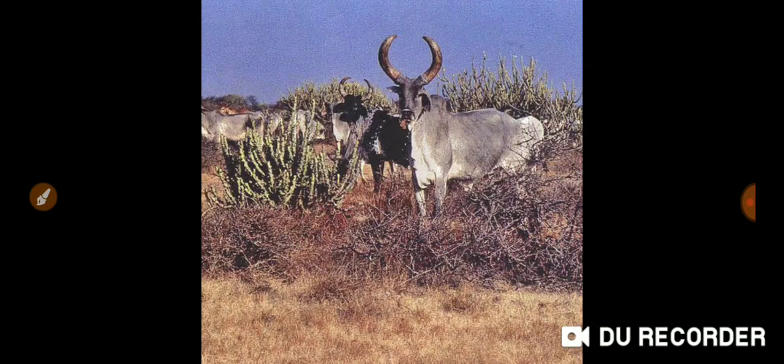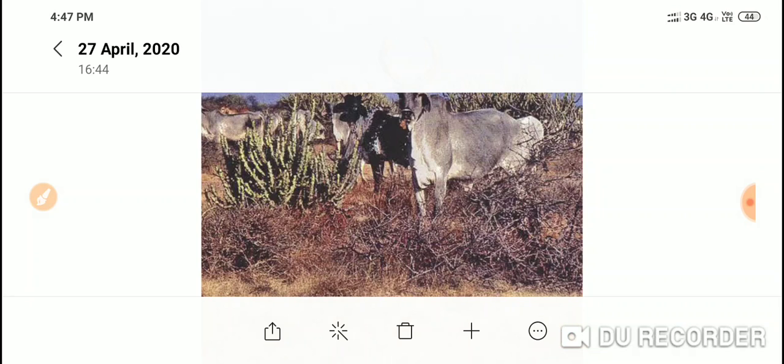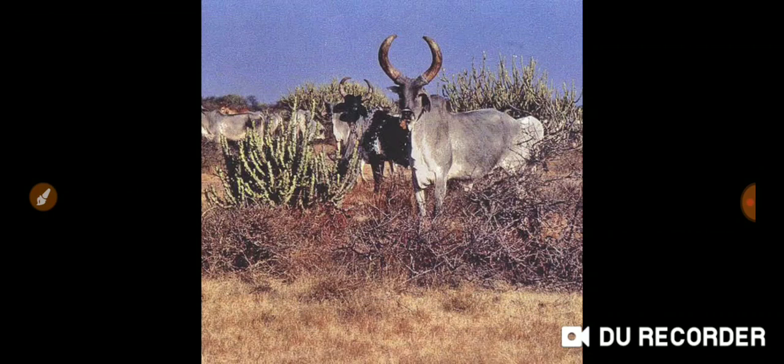So in these forests the rainfall is below 50 centimeters, so to avoid water evaporation, the plants have thorns instead of leaves. In western Rajasthan in India, we can find this type of forest.